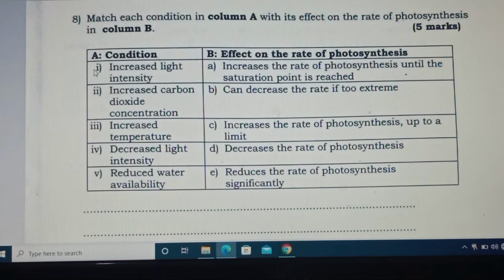So it means that I is corresponding with A. Then double I is corresponding with C. For triple I is corresponding with B. With IV is corresponding with D. For V, it's corresponding with the last, E. That is it, let us continue